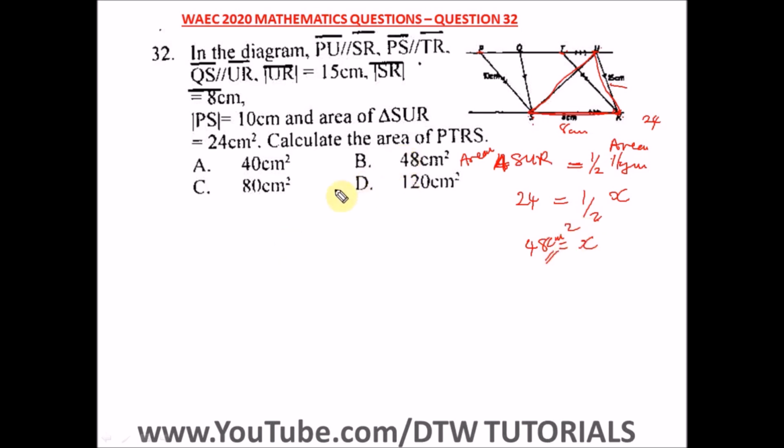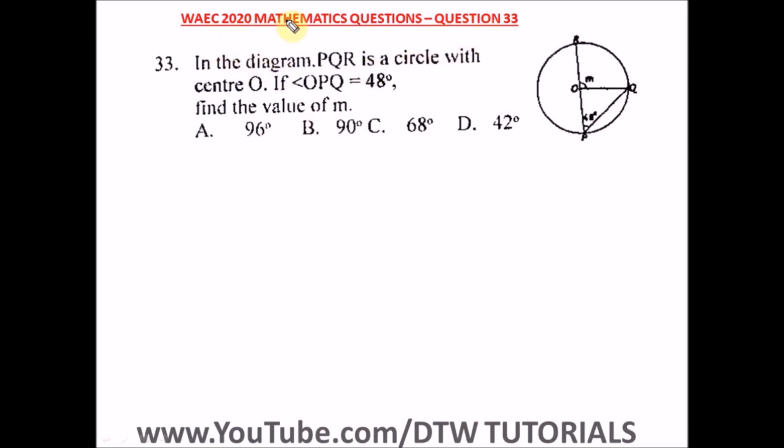Okay, and our right option here is option B. Question 33 of the WAEC 2020 Mathematics Past Question, that's your WASSCE exam. It says in the diagram, PQR is a circle with center O. If angle OPQ is 48, find the value of m. So we're told to look for this value of m.